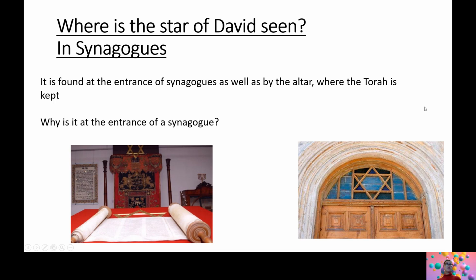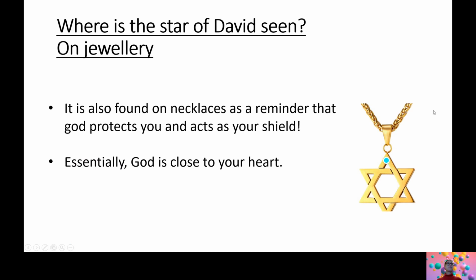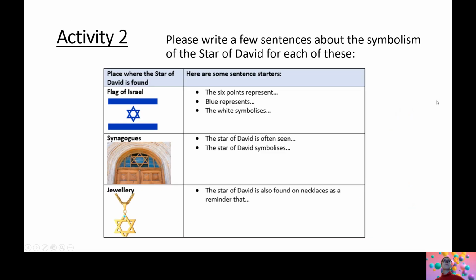Okay, now a question for you. Why do you think the Star of David is often found at the entrance of synagogues? Have a moment to think. Well, it's to show when you enter a place that you know you're in a synagogue, because it is the symbol of Judaism. And it's also found in jewelry. It's found in necklaces as a reminder that God protects you as Jewish people and acts as your shield. Essentially, God is close to your heart.